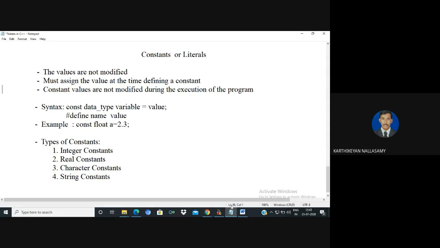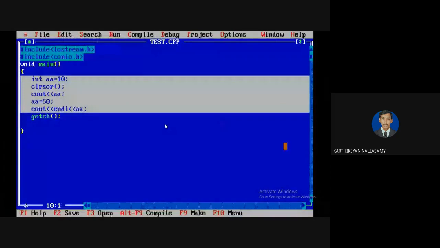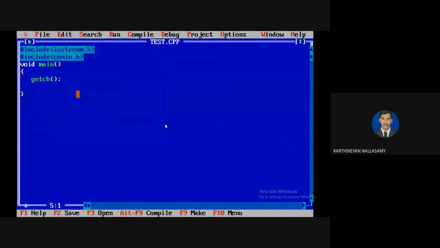Let us take one simple example. I'm going to create one constant variable. We know that for creating a constant variable, the keyword is const. Const is a keyword, followed by the data type.